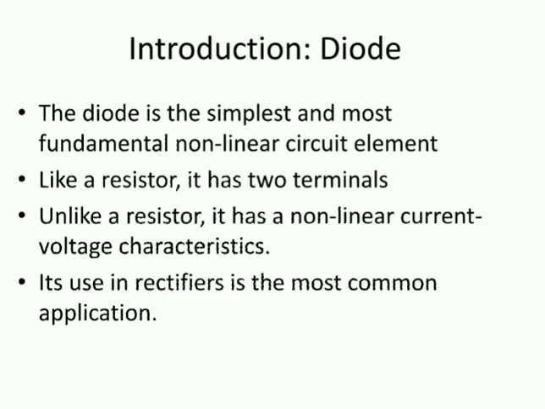There are two types of semiconductors we are using. These are nothing but extrinsic and intrinsic. Intrinsic means what? The pure semiconductor in which we are not adding any impurity. That semiconductor we are saying as a pure semiconductor. So silicon and germanium we are saying these are pure semiconductors.